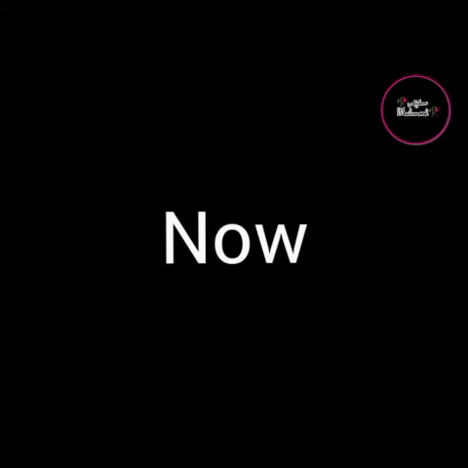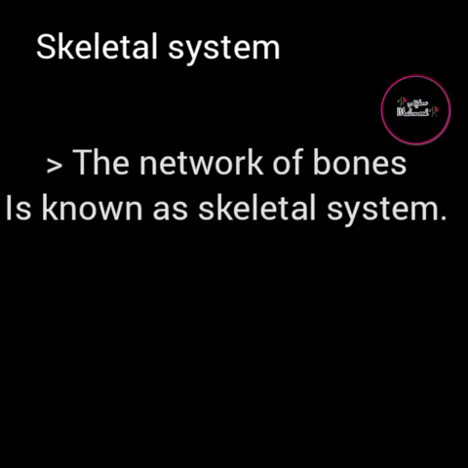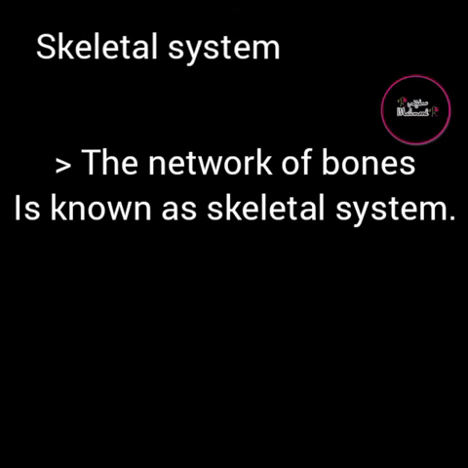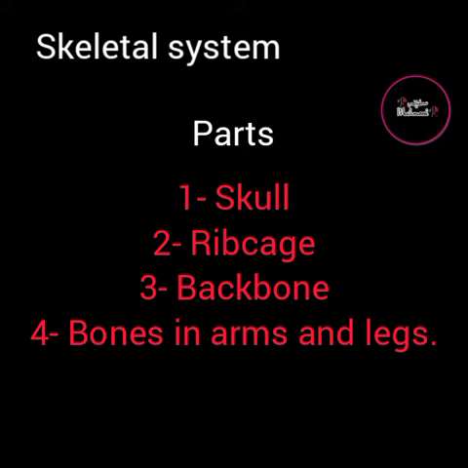Now, first we will discuss the skeletal system in detail. As we all know, our body is made up of different types of bones. The network of bones is known as skeletal system. So, there are different parts included in a skeletal system like skull, rib cage, backbone and bones in arms and legs.